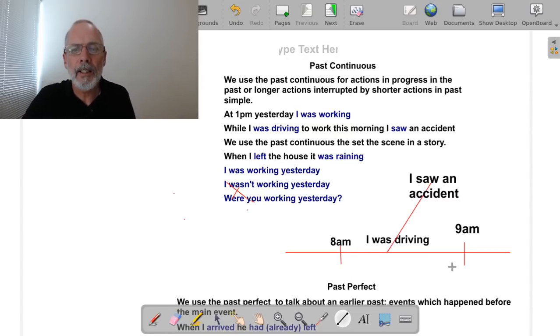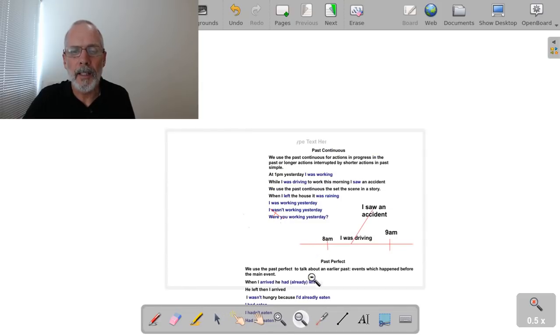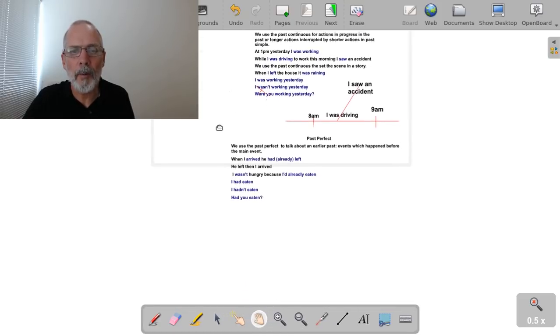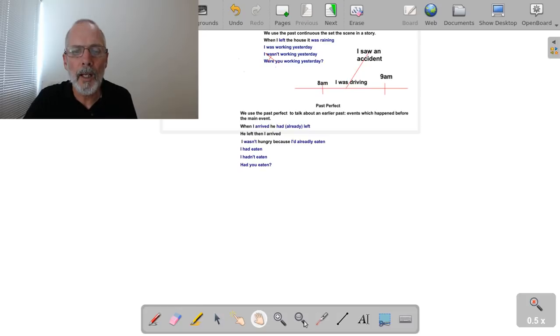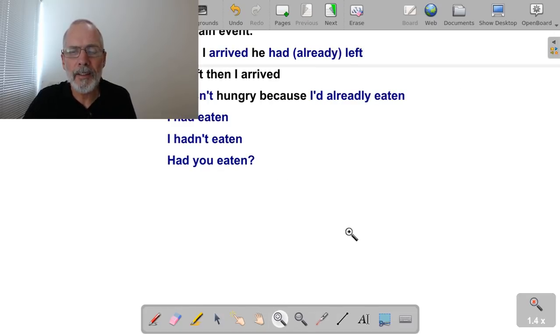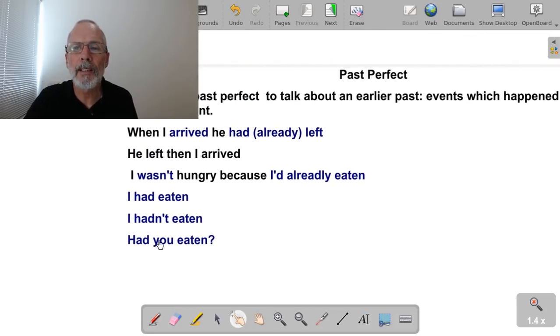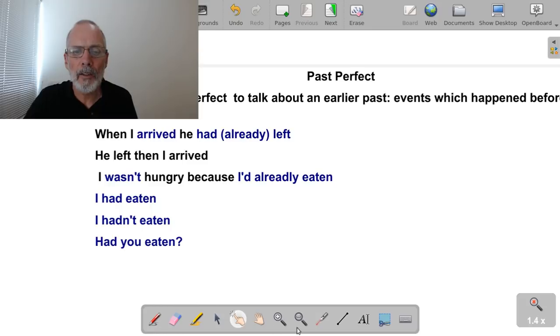So that today then we've looked again at two tenses. Now let's look at the past perfect. The past perfect, the other tense. Let's see if we can move this up here and put this here and look at the past perfect. So this is the new tense. The new tense that we saw last week.